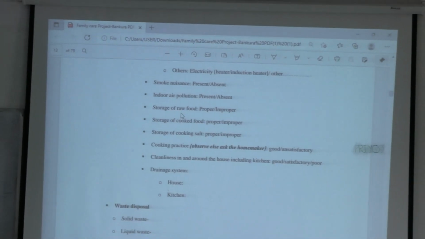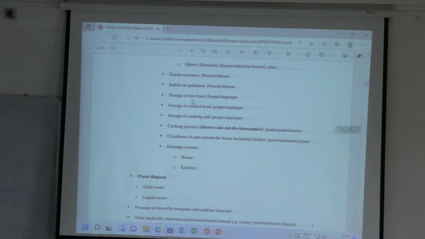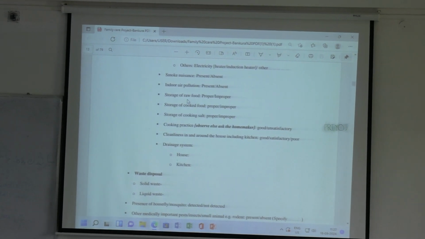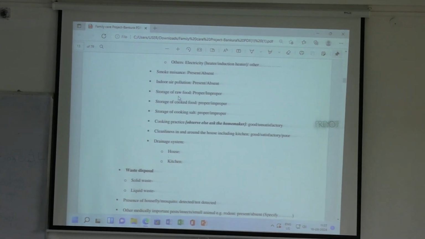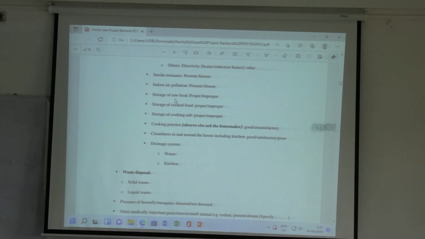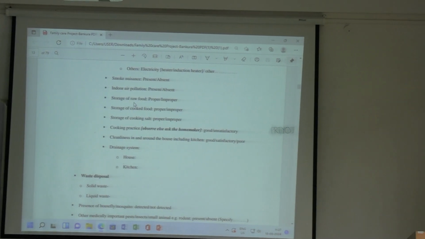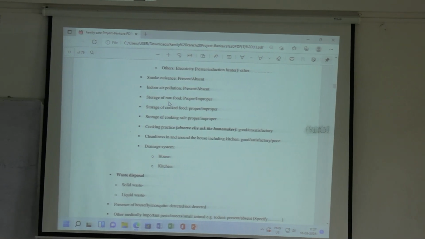Next is coming storage of cooked food. Usually where do you store cooked food? Refrigerator. So that is one proper storage of cooked food. Others, if the family doesn't have a refrigerator, they only cook and eat daily. So in that case, how do they store cooked food? What is the proper way of storage? So proper storage of cooked food. You just keep it covered in a container, that's it.